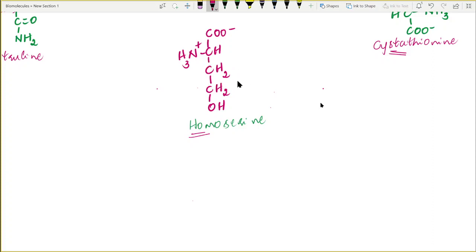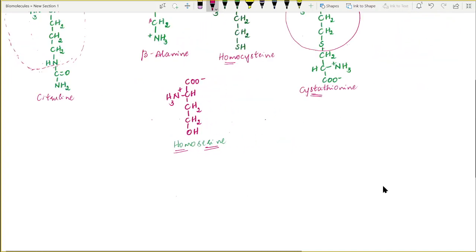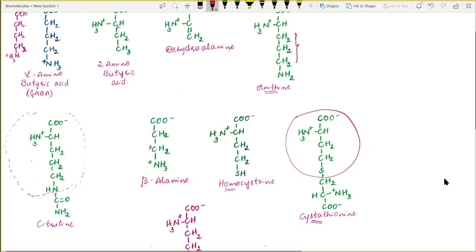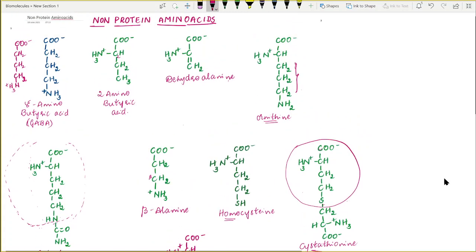In our normal serine amino acid, the R group is CH2OH, but here it is CH2CH2OH. So this is the structure of homoserine, and most of these amino acids appear as intermediates of amino acid metabolism. Students, that's all about the non-protein amino acids and non-standard amino acids.